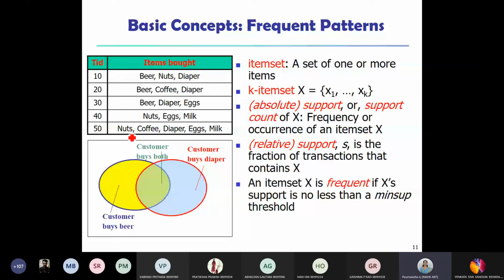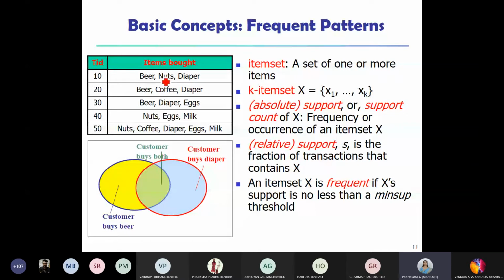It means there are 3 transactions supporting this item. Overall transactions are 5, but we are not looking into how many transactions there are when we talk about absolute support. We simply say there are 3 transactions supporting the item nuts. So absolute support of nuts is 3.